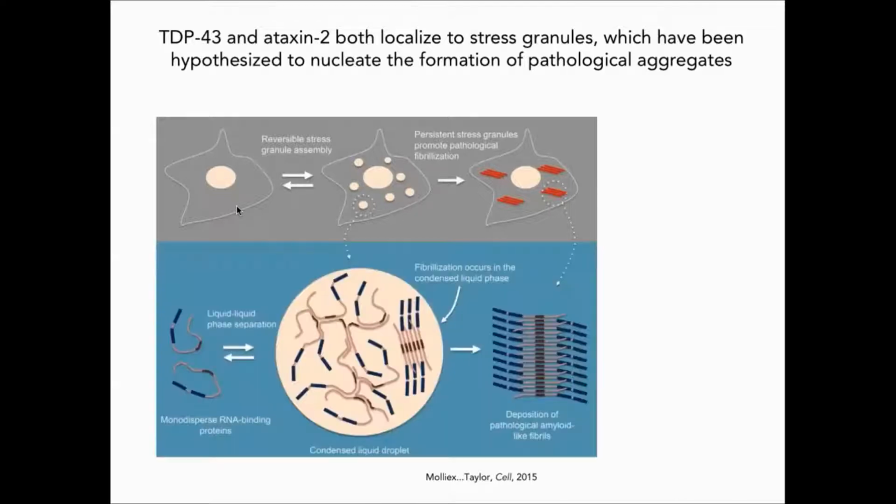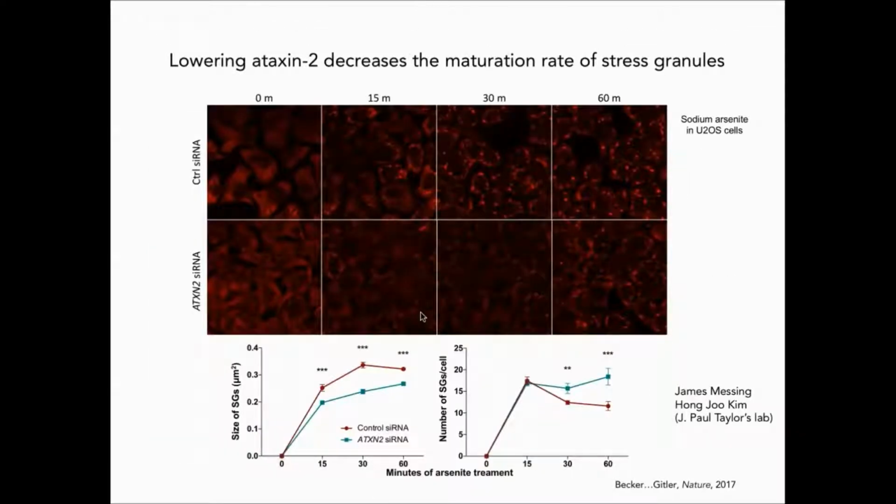Stress granules are membraneless organelles that behave like liquid droplets within the cell, and phase separation of stress granules from the rest of the cytoplasm concentrates stress granule proteins. Recent studies from multiple groups have shown that concentrating RNA binding proteins in liquid droplets can seed the formation of insoluble fibrils similar to what we see in disease. Many other ALS-associated proteins also go to stress granules or regulate their formation. Because of this evidence, it's been hypothesized that stress granules nucleate the pathological TDP-43 aggregates seen in ALS.